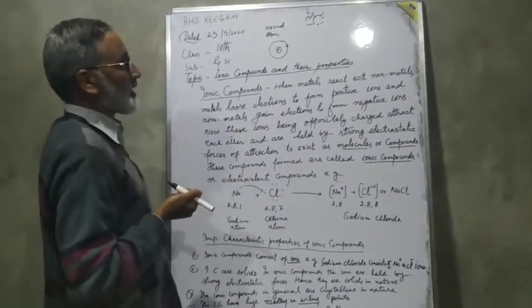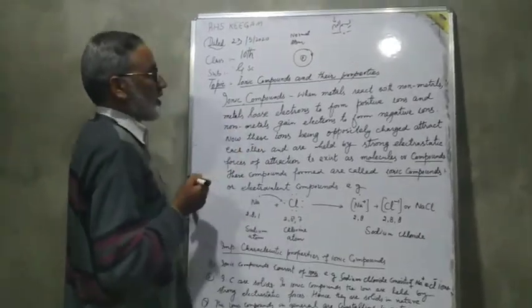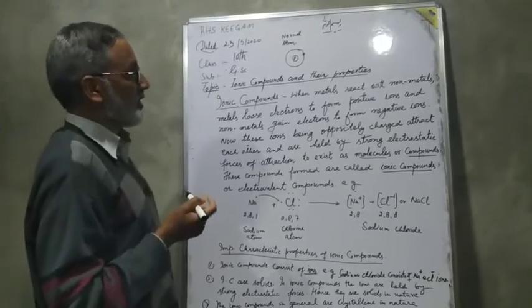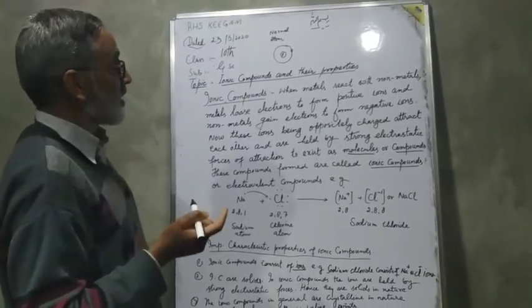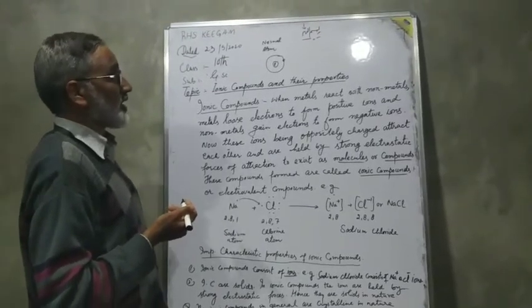It becomes a cation, and non-metals gain electrons. They do not lose, but they gain electrons to form negatively charged ions.